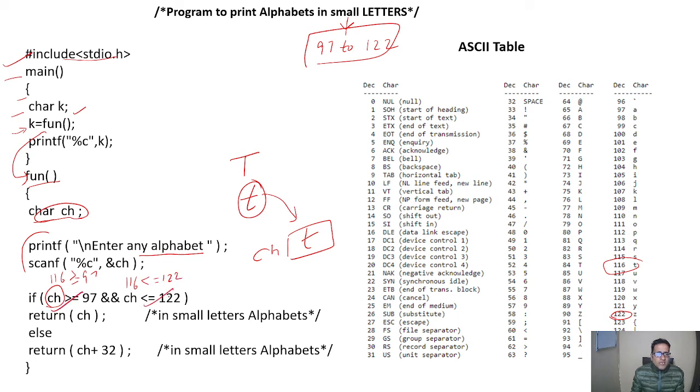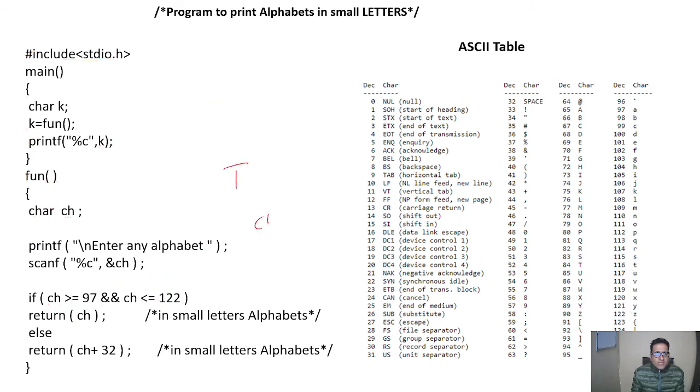Both conditions are true, so it will give the same value to the main program, and here k will have the value of 116, or you can say t. So this t will be printed at the output.